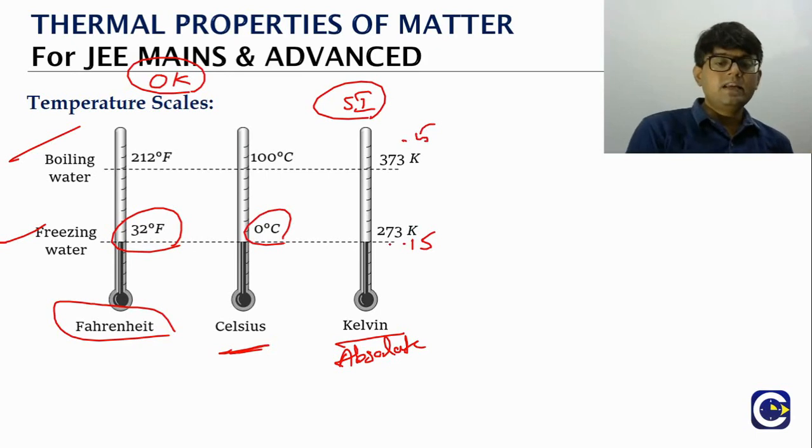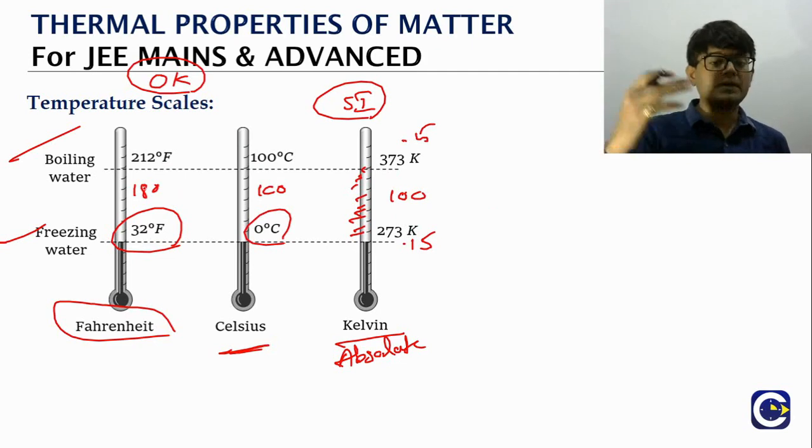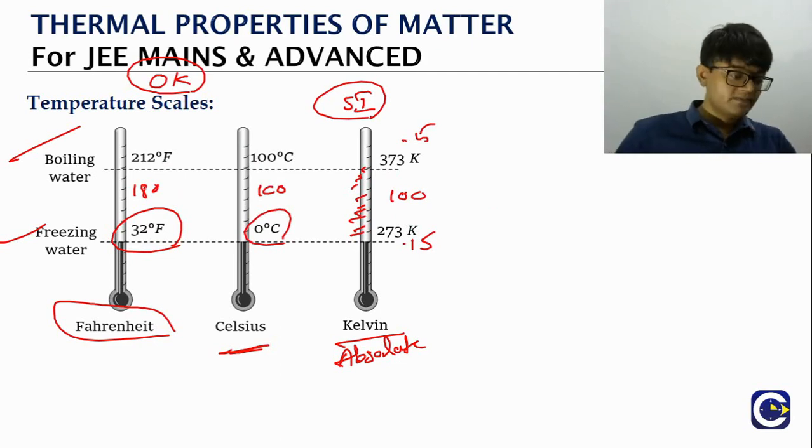Now every scale between the freezing point and the boiling point of water will be divided into units. Here you can see the difference: 373 minus 273 is 100. Here 100 minus 0 is 100. Here 212 minus 32 is 180 units. Now the way we will do the conversion from one temperature scale to another is this.